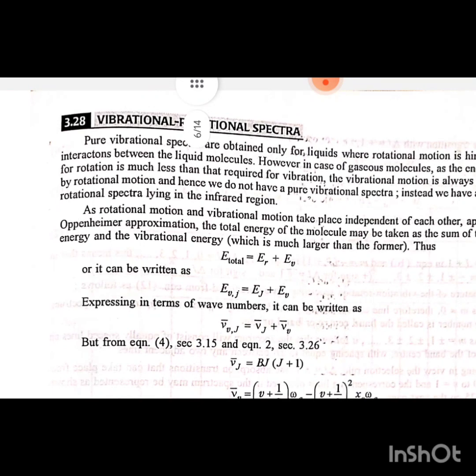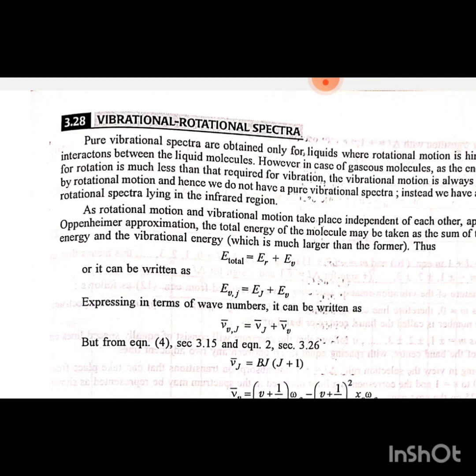3.28 Vibrational rotational spectra. Pure vibrational spectra are obtained only for liquids, where rotational motion is hindered due to interaction between the liquid molecules. However, in the case of gaseous molecules, the energy required for rotation is much less than that required for vibration, and the vibrational motion is always accompanied by rotational motion, and hence we do not have a pure vibrational spectrum. Instead, we have a vibrational rotational spectrum lying in the infrared region.